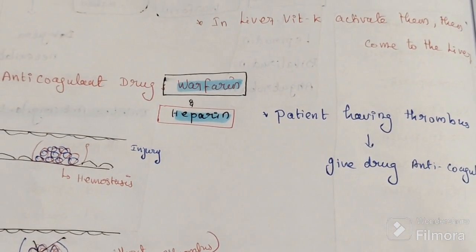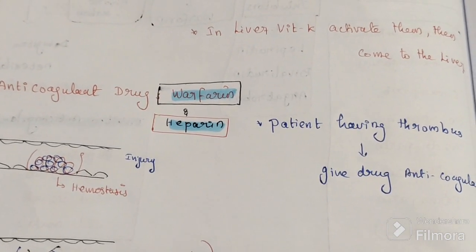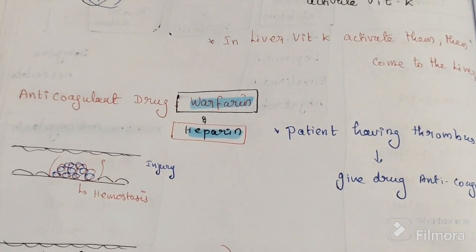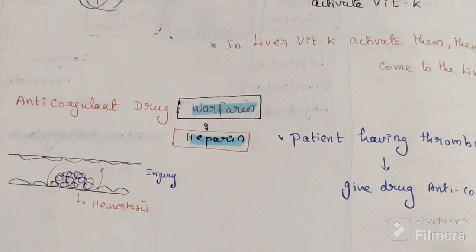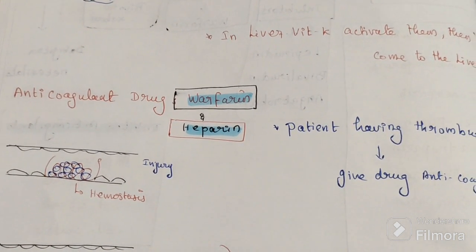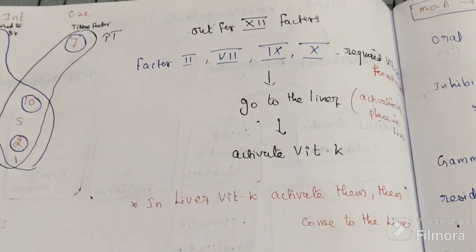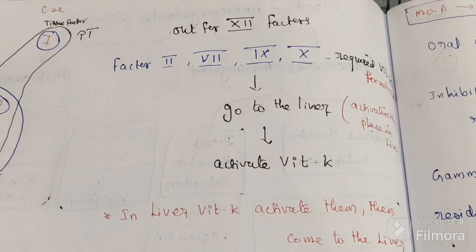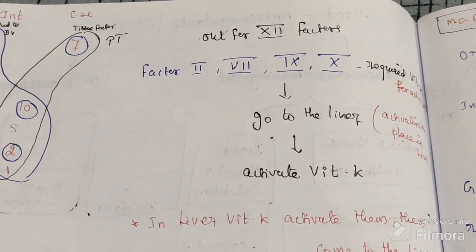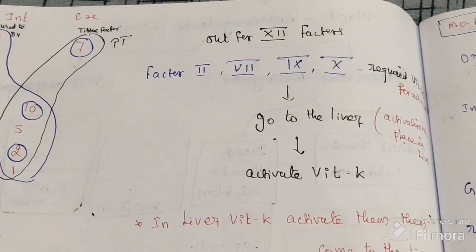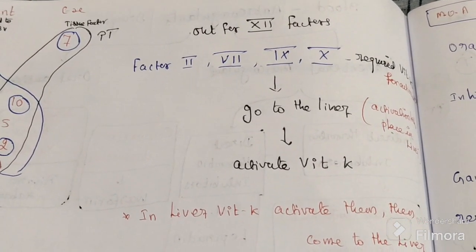Now we want to discuss anticoagulants. The first one is warfarin, the second one is heparin. At what level does warfarin interrupt, and at what level does heparin interrupt? Four factors require vitamin K for their activation: factor 2, factor 7, factor 9 and factor 10.